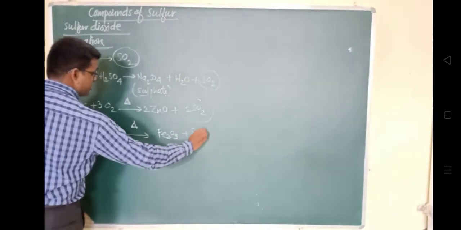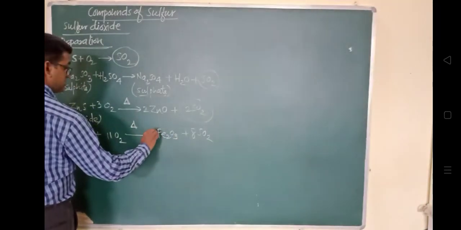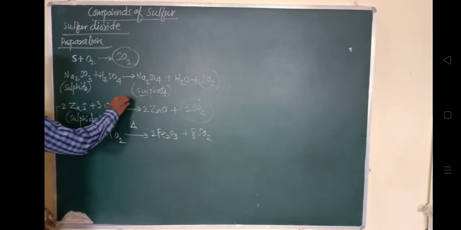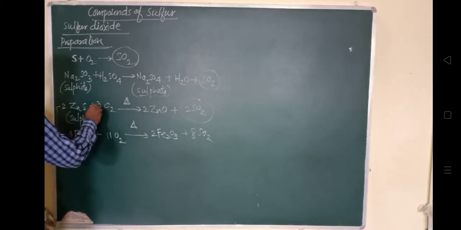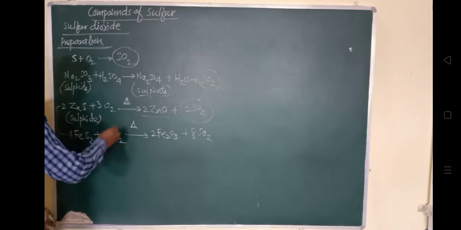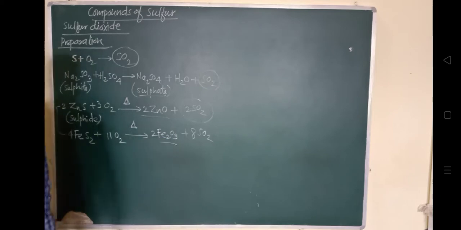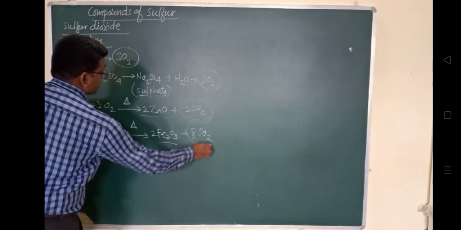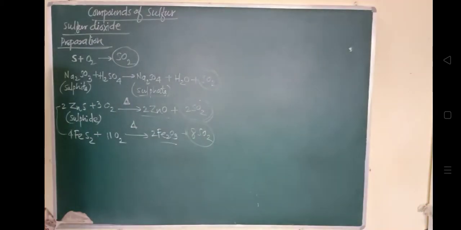We'll balance this as 4 FeS2 plus 11 O2. Both of these are sulfides: this is zinc sulfide and this is iron sulfide. When they are treated with oxygen in the presence of heat, this action is called roasting, and it gives rise to the oxides, zinc oxide and iron oxide, and we get sulfur dioxide. That is the preparation by the industrial method.